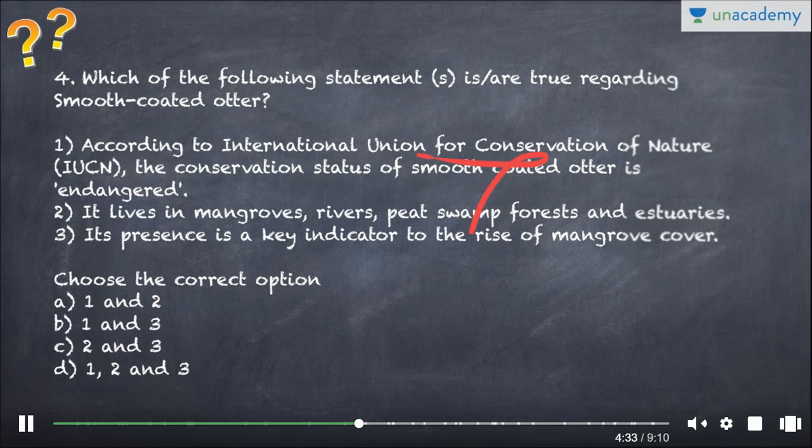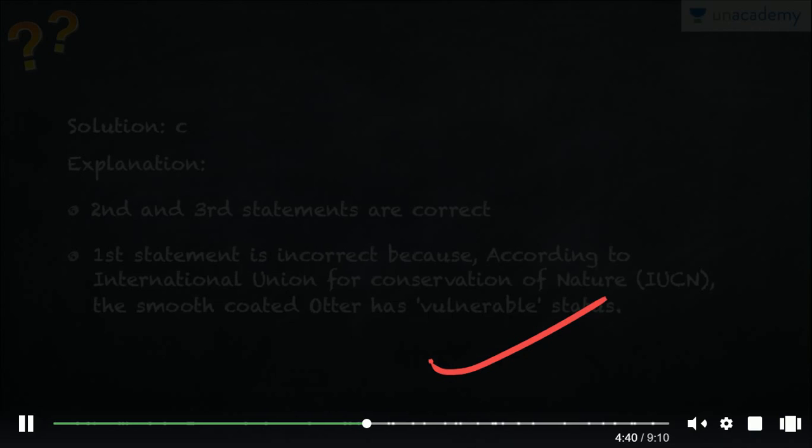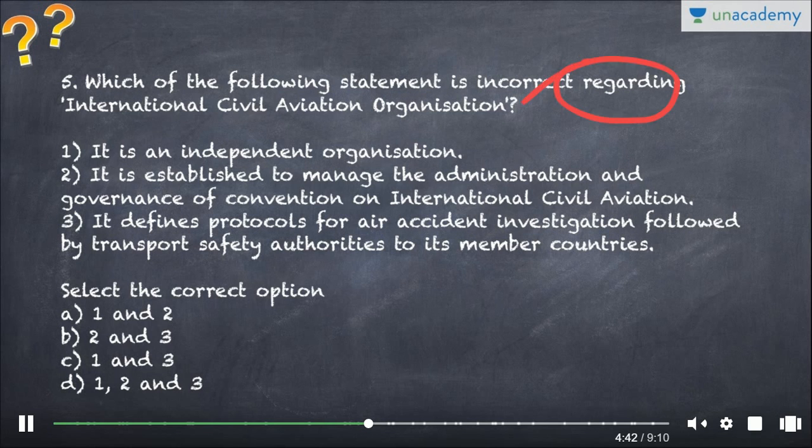But this is wrong, because it is not endangered but it has vulnerable status. So you need to know such stuff. These are often coming in the news. So moving to question number 5, which of the following statement is incorrect regarding International Civil Aviation Organization?